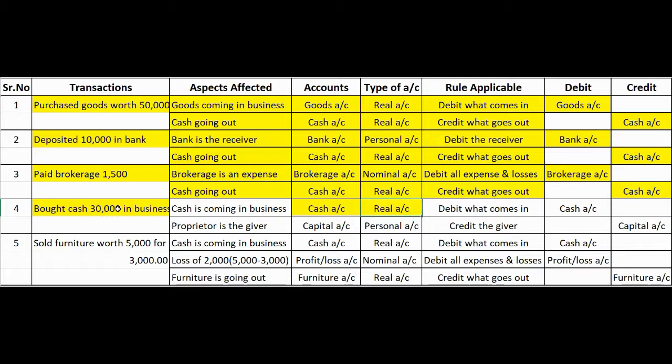Next, what is the second account that will be affected? Brought cash, 30,000 in business. So over here it is very clear that the proprietor or the business owner is bringing this cash in a business.